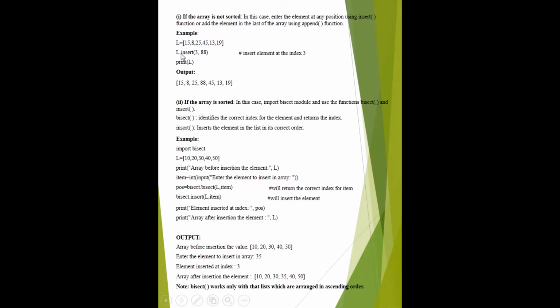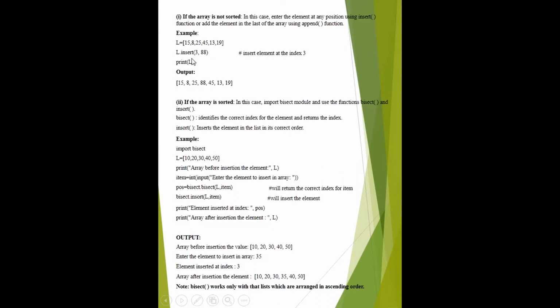We have to insert in L. We use L dot insert, and there are two attributes required in the insert operation. The first attribute is the index, on which position you have to insert the element.